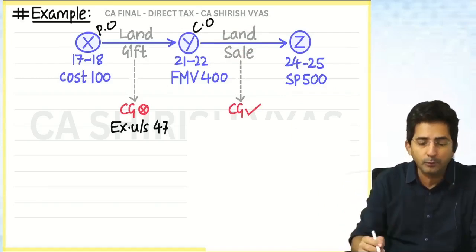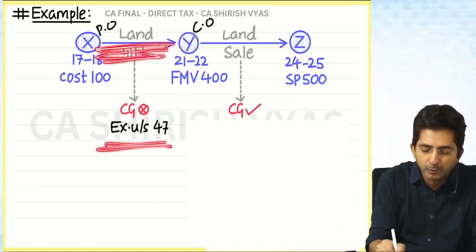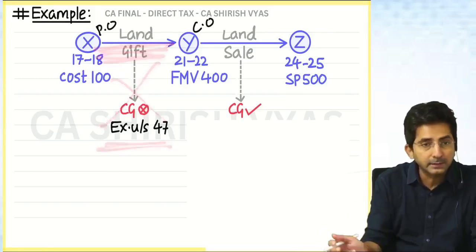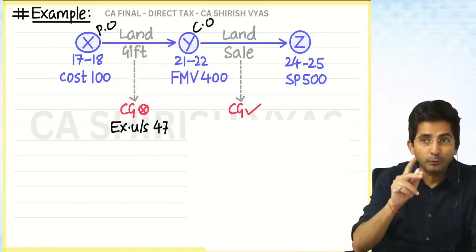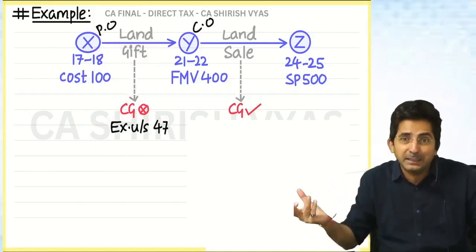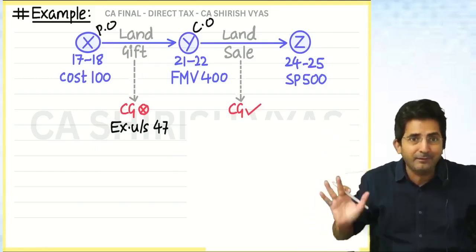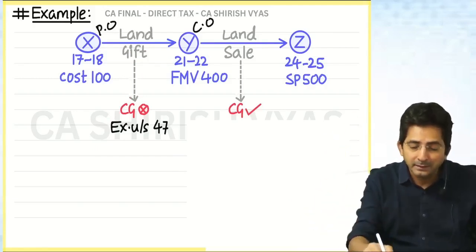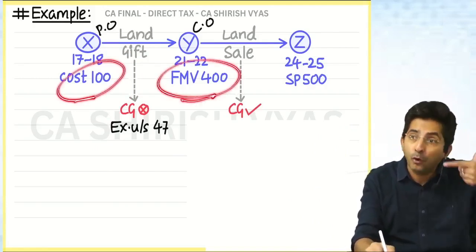So tell me what will you do? First, in this transaction, will capital gains come or not? No. Why is it exempt? You remember the logic of this? I told you, you might have love and affection with the other party. You gifted for free. But we don't have love and affection. For us, the land was of 100. It has appreciated to 400.